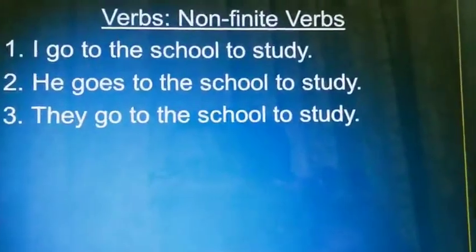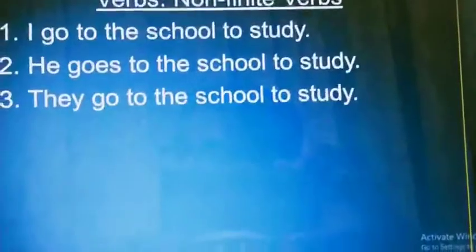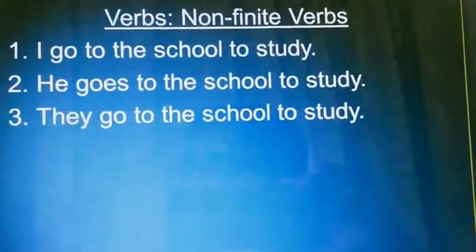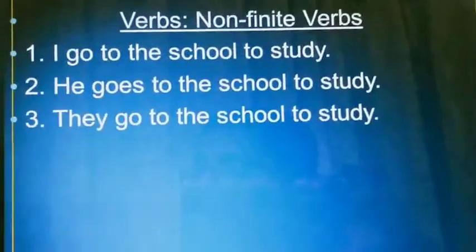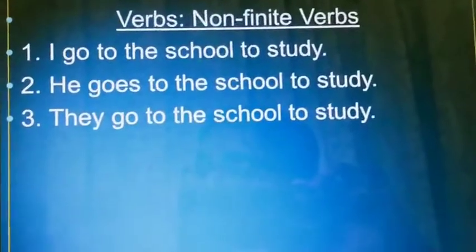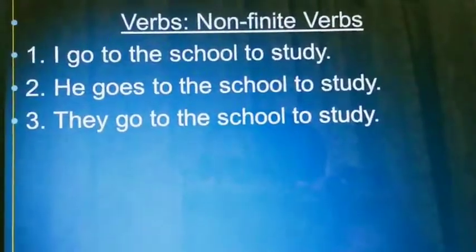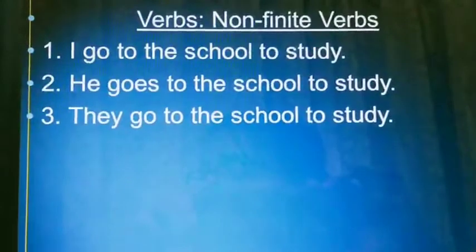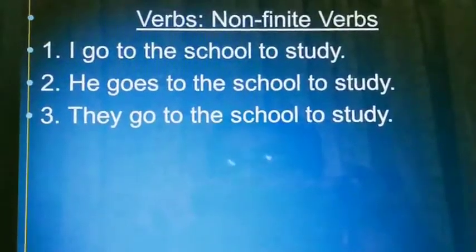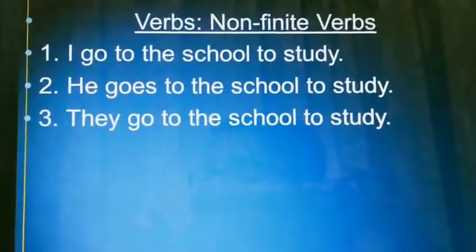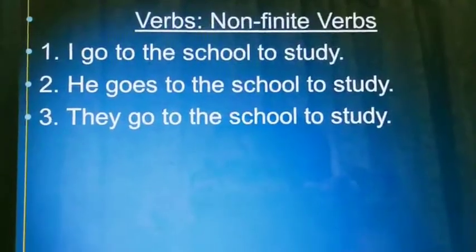This verb does not have a subject. It simply names the action denoted by the verb study. Its form does not change. We can say that a verb not limited by person and number is called a non-finite verb.